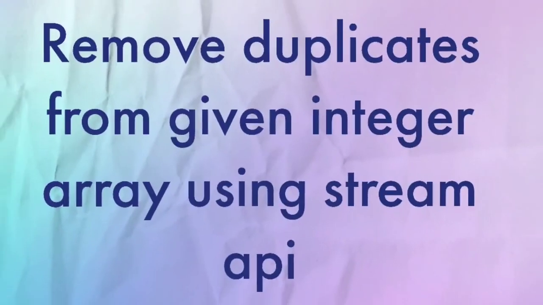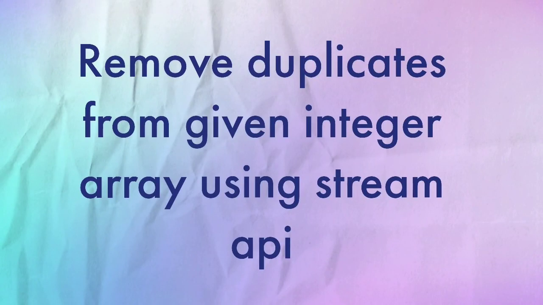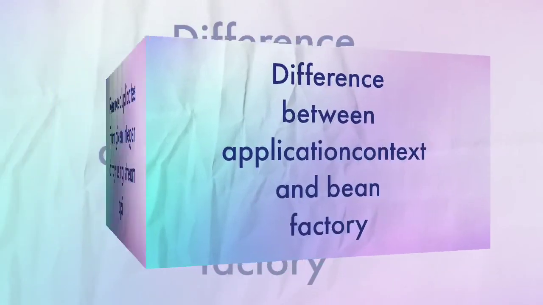And the next question was to remove duplicates from a given integer array using the stream API. The same integer array from the previous question is used, and we have to use the stream API here to remove the duplicates. Here you can use the distinct function. Basically, first you convert that array to an array list, then pass the array list through the stream, and use the distinct function there.